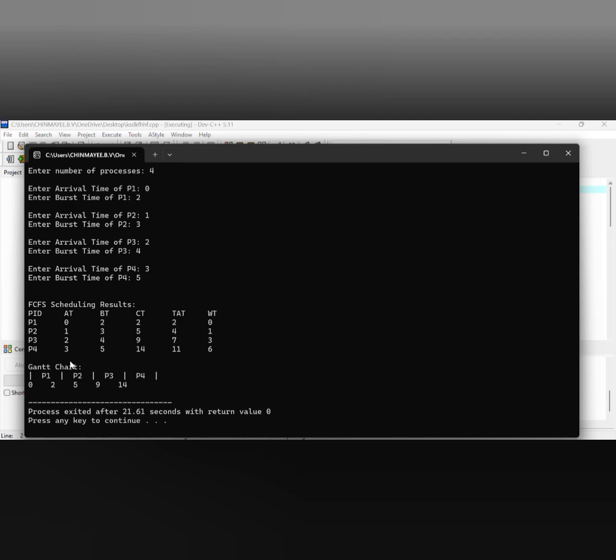Process ID, arrival time, burst time, completion time, which is also known as the finishing time, TAT turnaround time, and waiting time. Next, the Gantt chart: P1, P2, P3, P4. This is the Gantt chart, 0 to 2, completion time 2, 5, like this. Thank you.